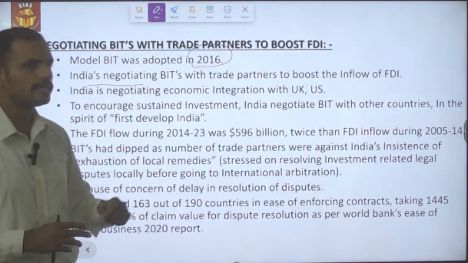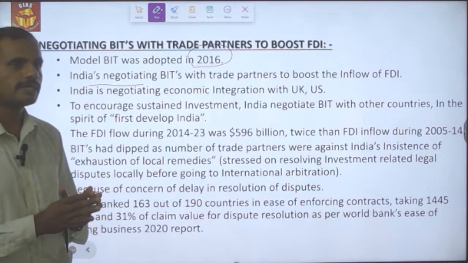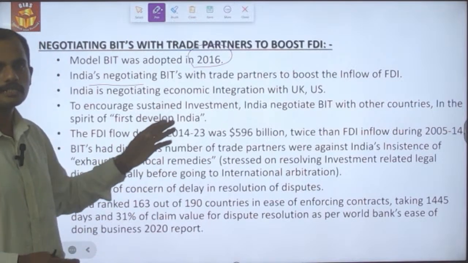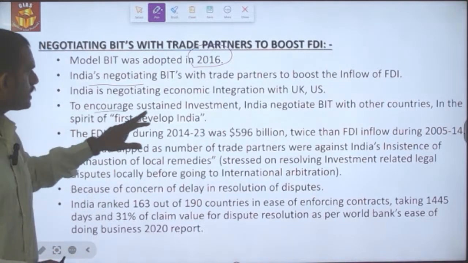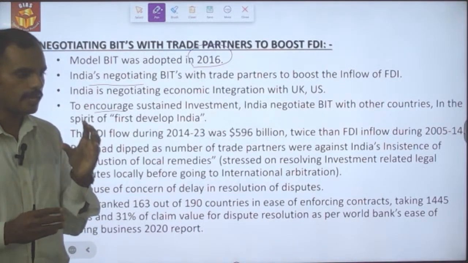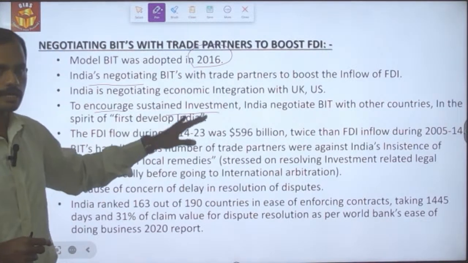India is negotiating BITs with trade partners to boost foreign direct investment. Currently, India is negotiating BITs with the UK as well as the US. The main aim of this BIT is to encourage sustained investment.